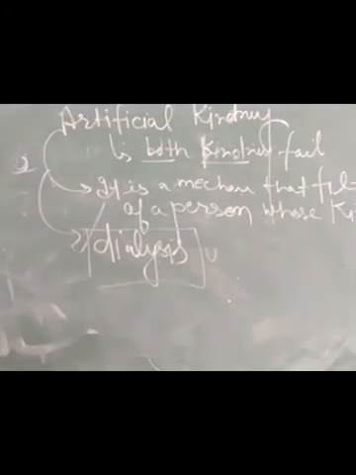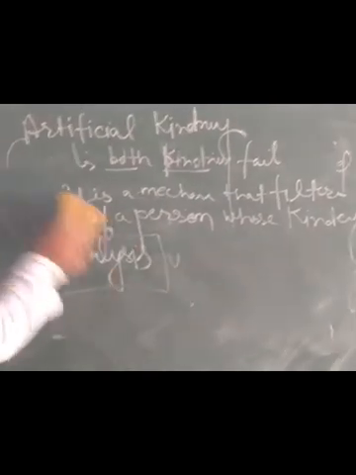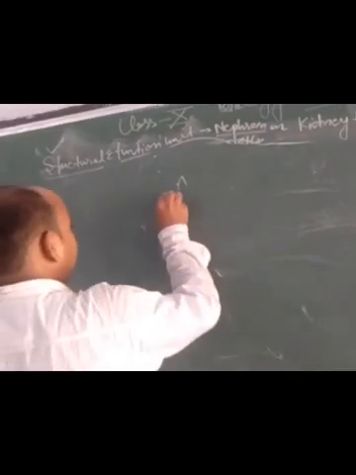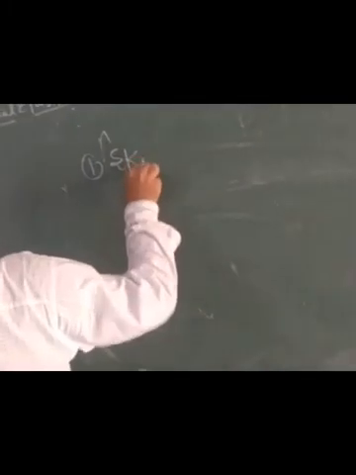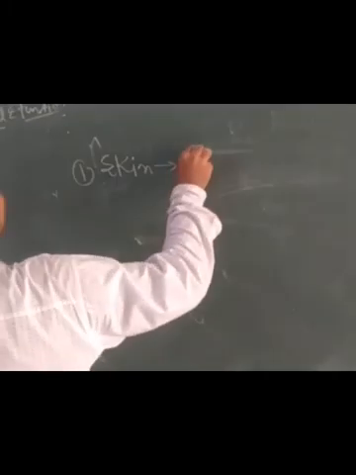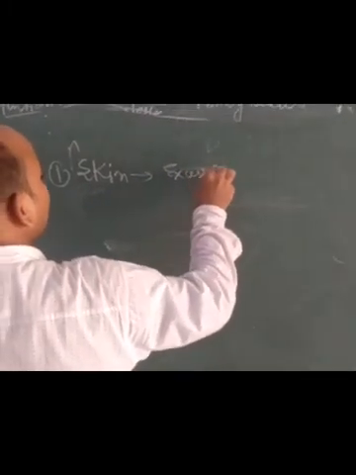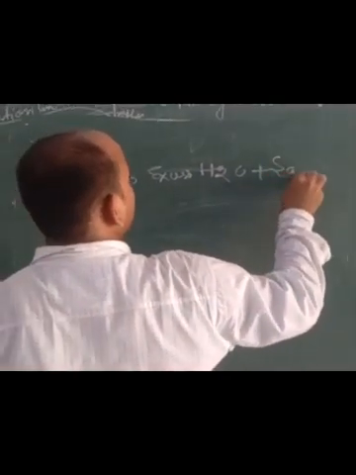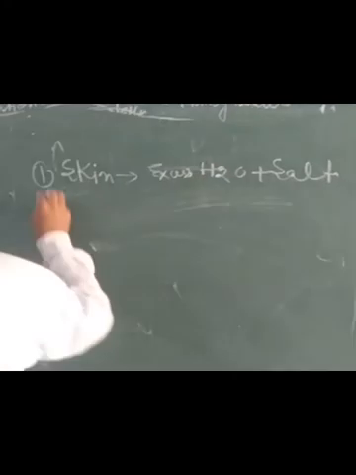As we know, a few other organs that I have discussed already, skin, liver and lungs, are also responsible for the excretion process. Skin helps in the removal of excess salt and water through sweating or perspiration.